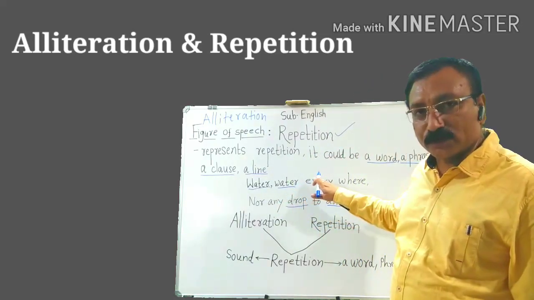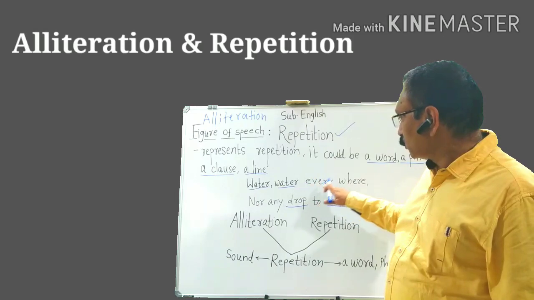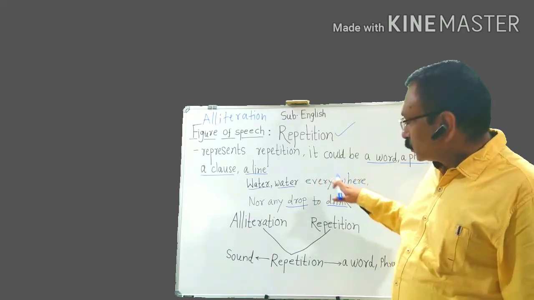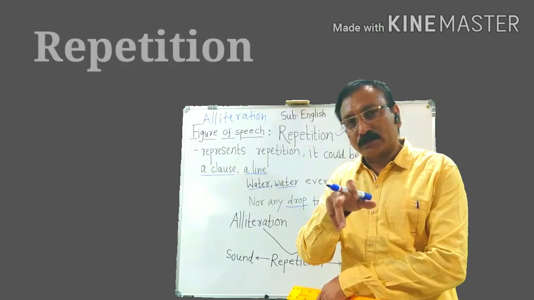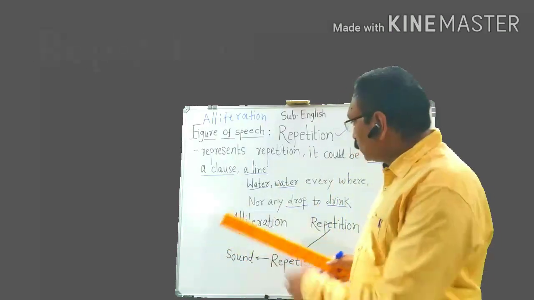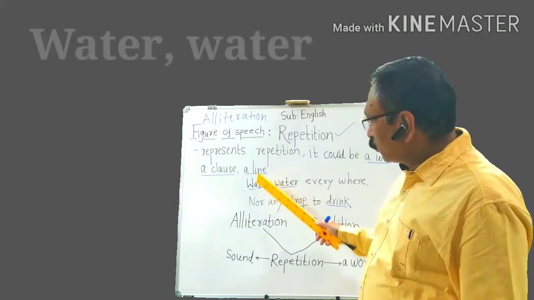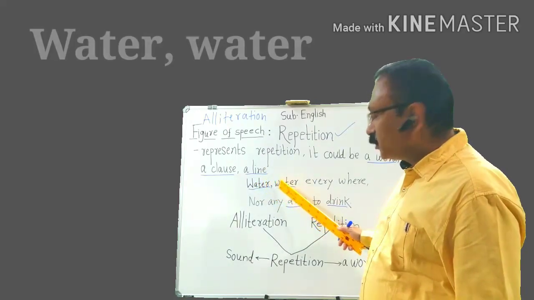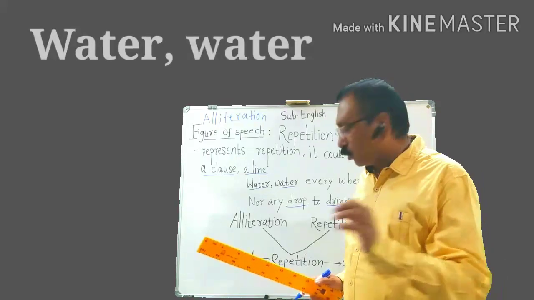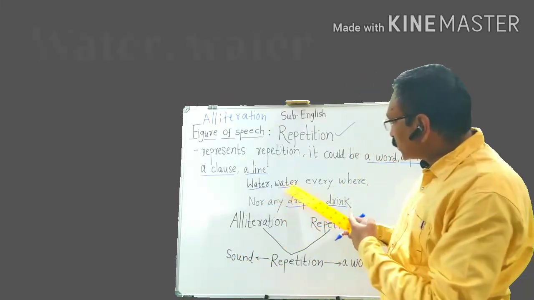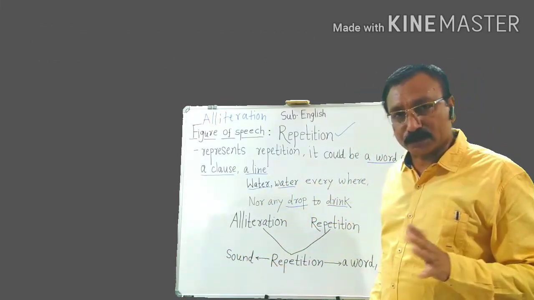Let us look at the first line, water, water everywhere. This line is an example of repetition, because the word water is repeated two times.